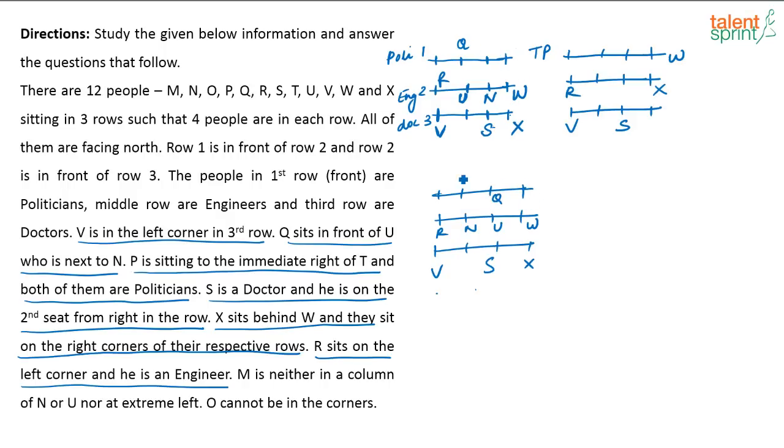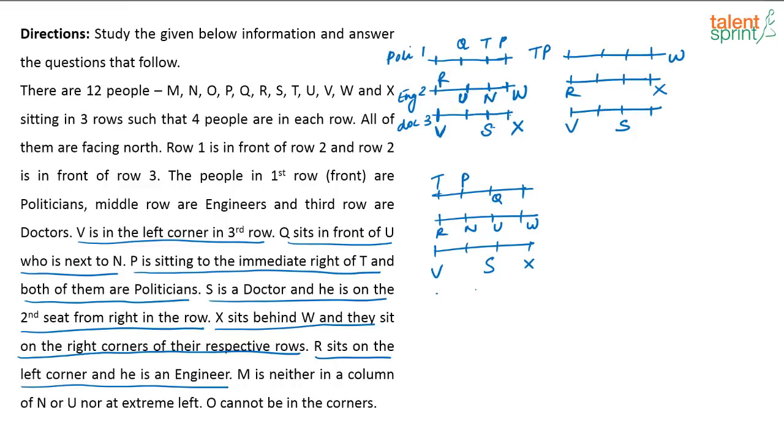So if this was Q, then this will be TP, because TP has to be adjacent to each other. In this case, this will be TP. Okay, so then what are we left with? We are left to fix M and O. Now here it is given M is neither in the column N or U nor at extreme left. O cannot be in the corners.